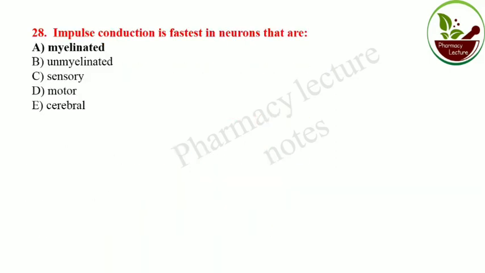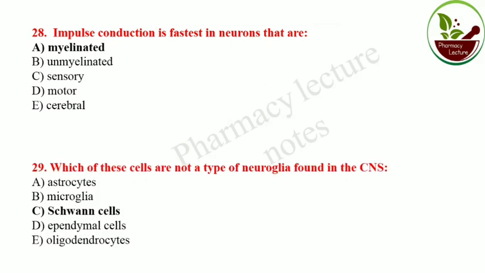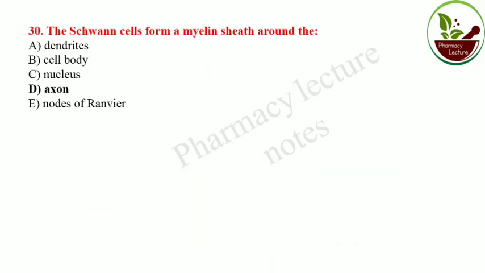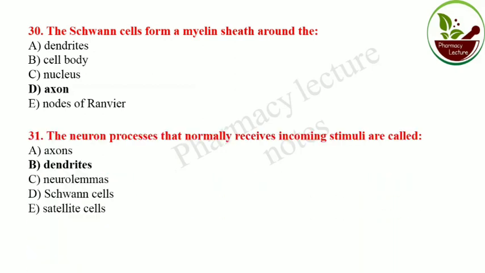Impulse conduction is fastest in neurons that are myelinated. Which of these cells is not a type of neuroglia found in the central nervous system? That is Schwann cell. The Schwann cell forms a myelin sheath around the axon.